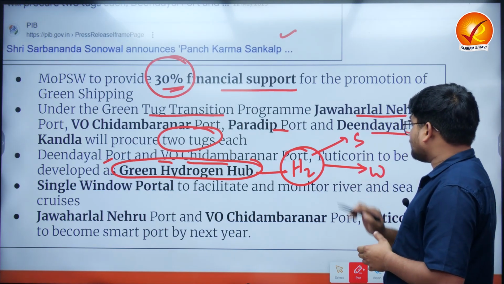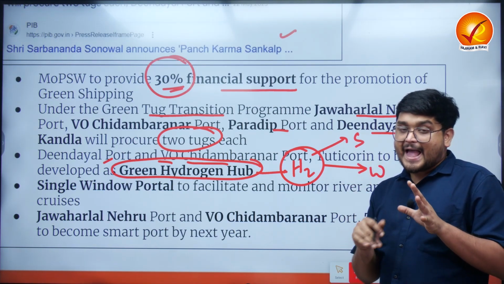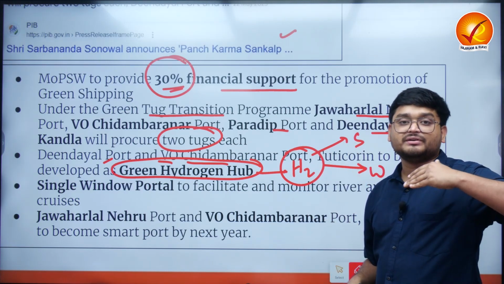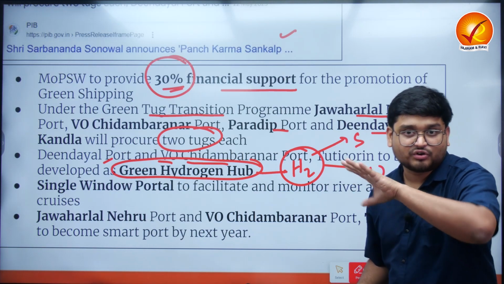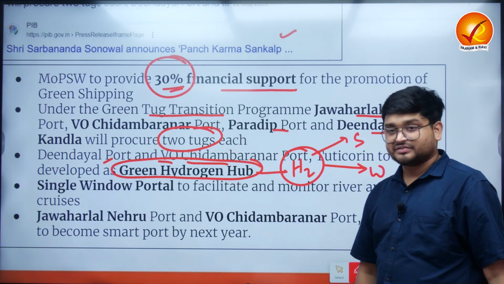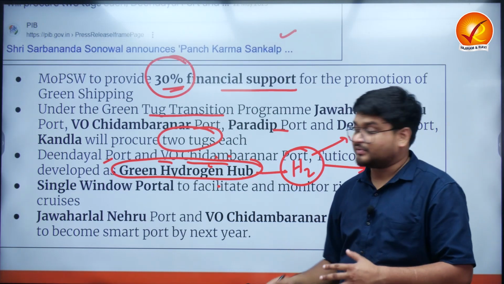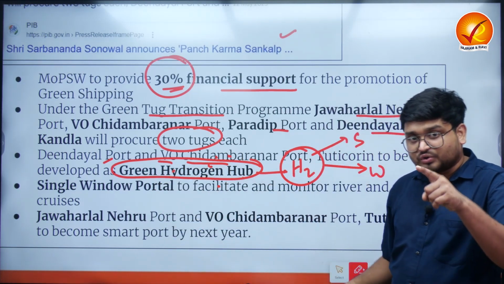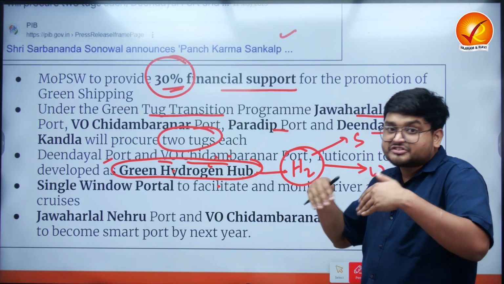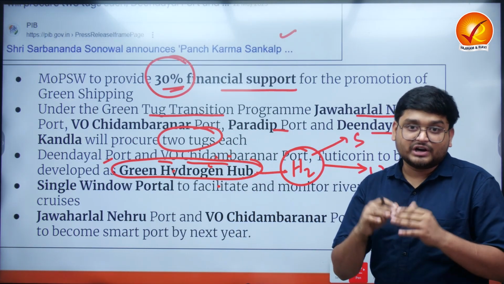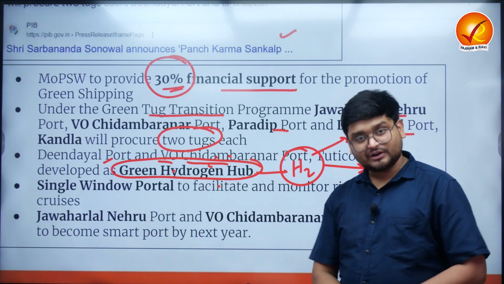And obviously, we need to store the energy and use it most prominently in the shipping sector if we want a green transition from fossil fuels to renewable energies. So that is where these 3 ports will be transformed into Green Hydrogen Hubs, not only for India but also for ships from the rest of the world who will come to these hubs and refuel themselves with green hydrogen.